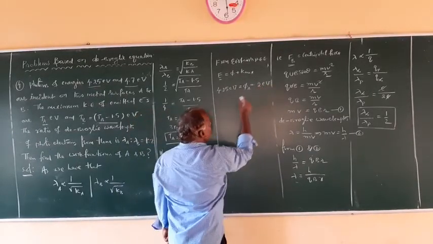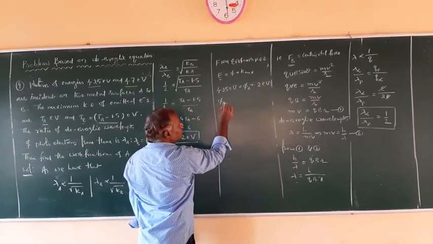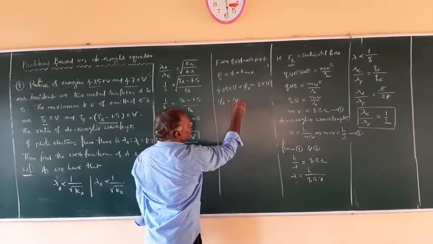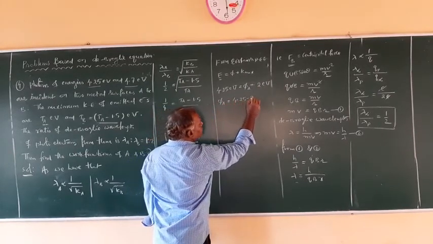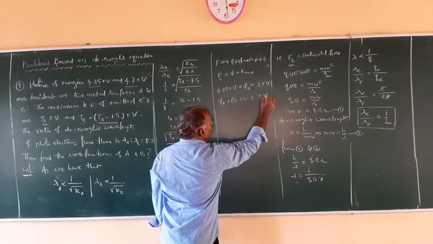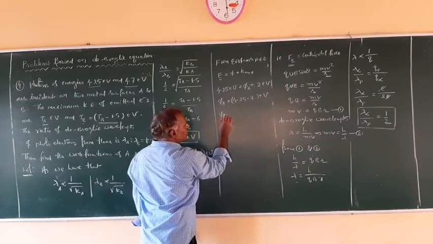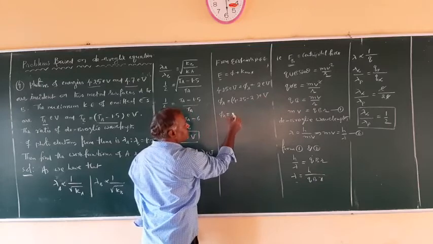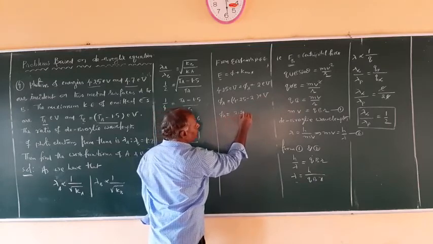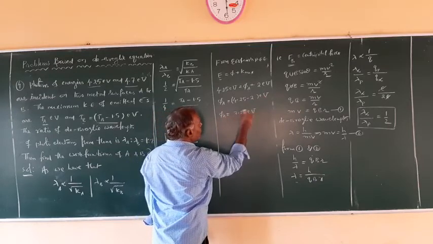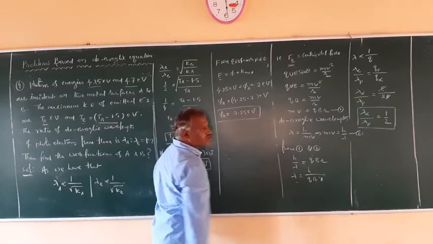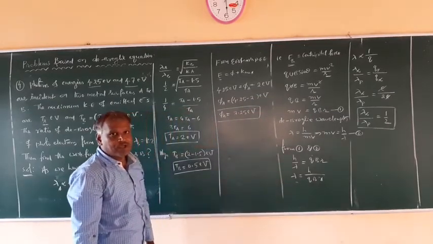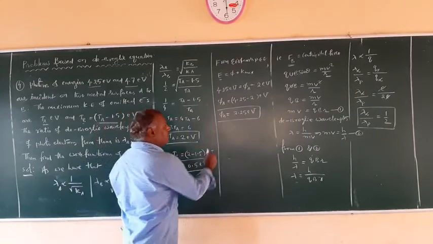So then, what is the work function for metal A? It is 4.25 minus 2 electron volts. So therefore, the work function of metal A is 2.25 electron volts. So this is the work function for metal A. Similarly, go for metal B. What is the work function?